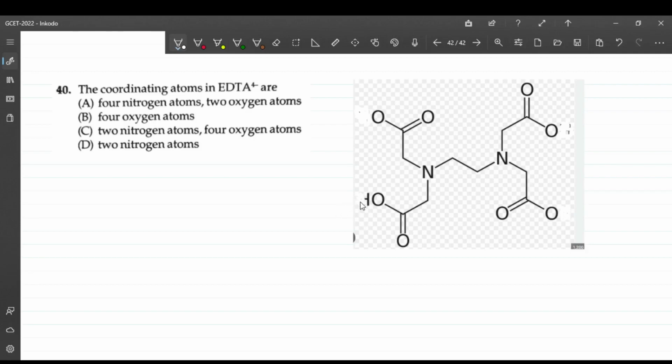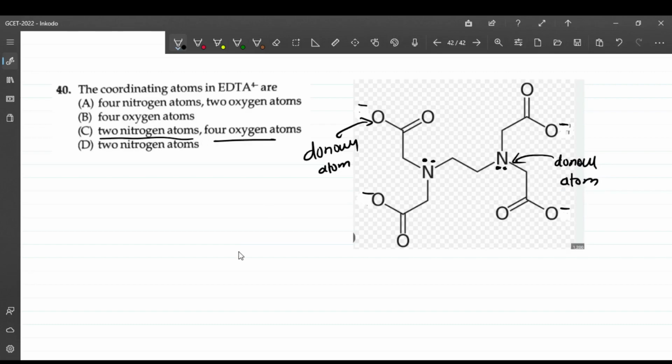The structure of the EDTA 4 minus will be this way. Means here there will be a negative sign which will be coming over here. There will be a negative sign here, this and this. So these 1 2 3 4 will be acting as ligands or donor atoms. Okay, and one more is that there is a lone pair on these nitrogens, no? So these are also donor atoms. So over here there are 2 nitrogens and 4 oxygen atoms. So this is what the EDTA is.